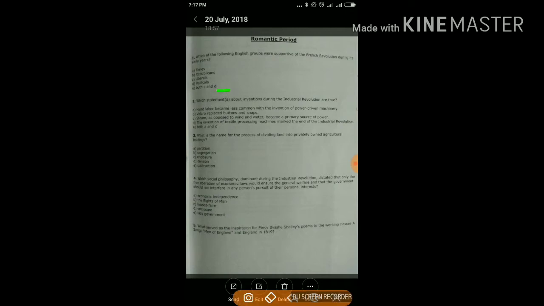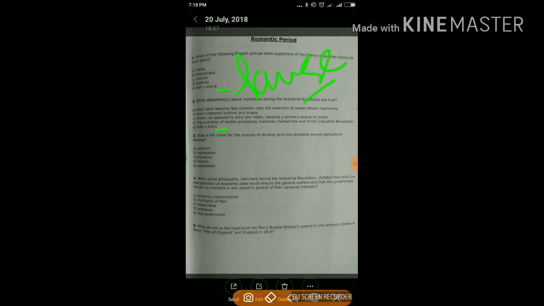Which statements about invention during the Industrial Revolution are true? Hand labor becomes less common with the invention of power-driven machinery. Velcro replaced buttons and snaps. Steam, as opposed to wind and water, became a primary source of power. The invention of textile processing machines marked the end of the Industrial Revolution. Both A and C. Your answer is both A and C. If you need more time, you can pause the video.